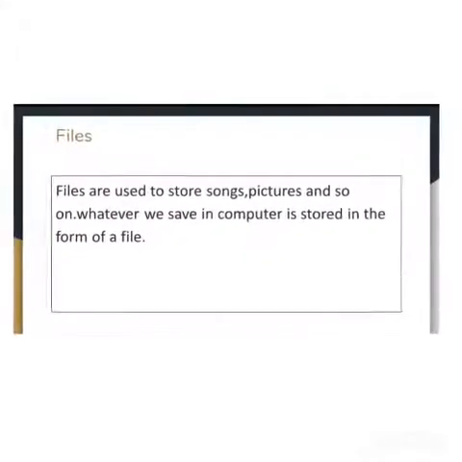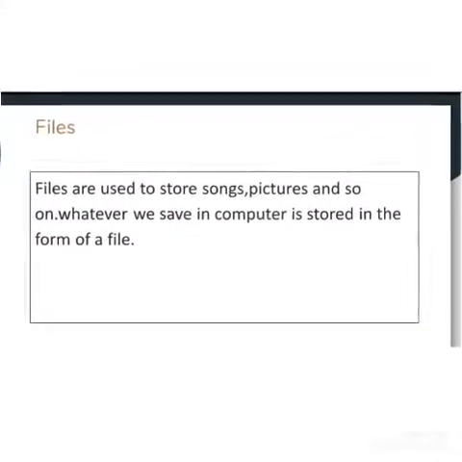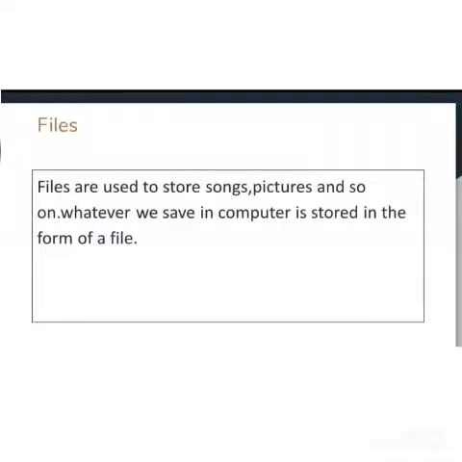As I told you, in today's video, we are going to learn a new topic, that is files and folders. So what is written here? Files. Have you seen files anywhere in your home, either in your cupboard or in your parents' cupboard? Yes, sometimes you have seen some files kept in your parents' cupboard. Have you opened and seen it?